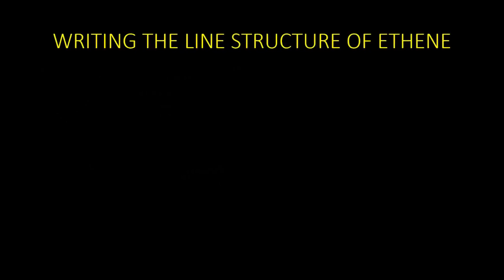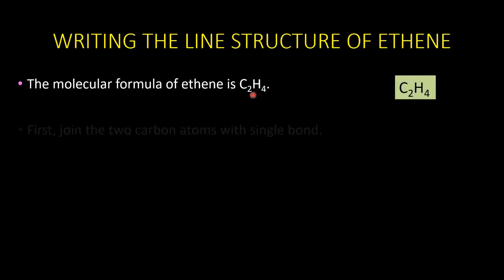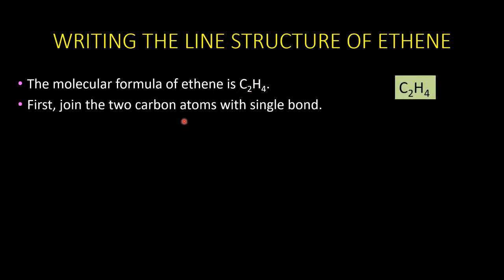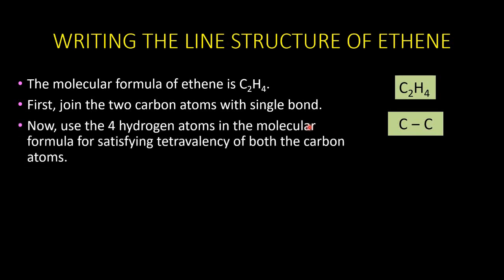Let us see how to write the line structure of one more compound, that is ethene. The molecular formula of ethene is C2H4. First step, we know we have to join the 2 carbon atoms with a single bond. Let us do that. Now there are 4 hydrogen atoms and we are going to use the 4 hydrogen atoms to satisfy the tetravalency of both the carbon atoms.